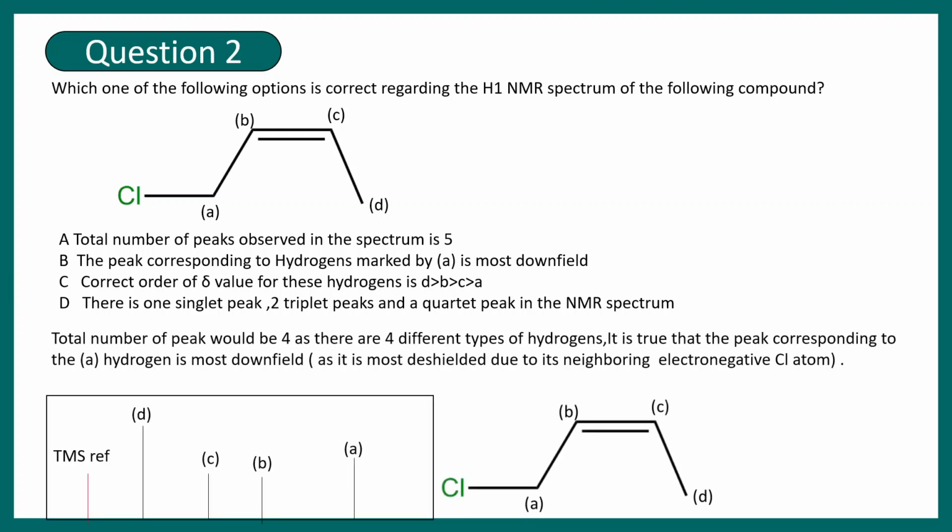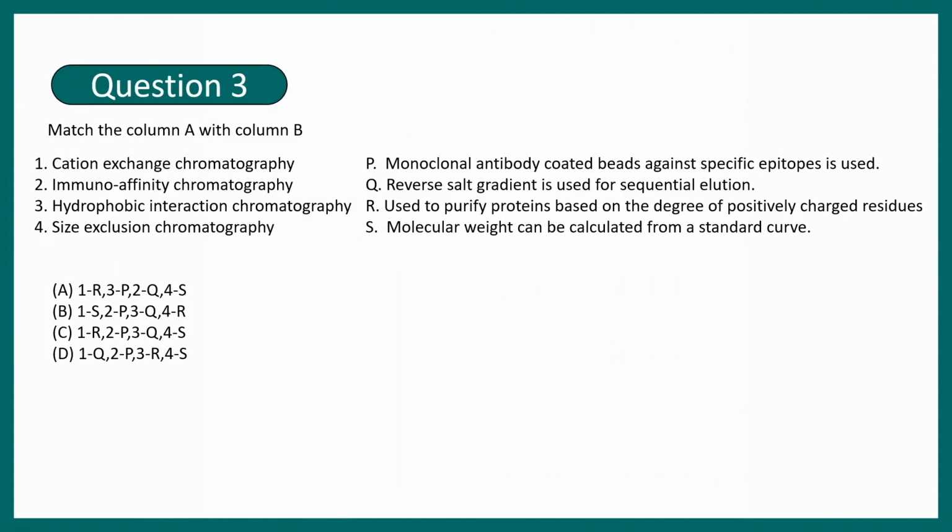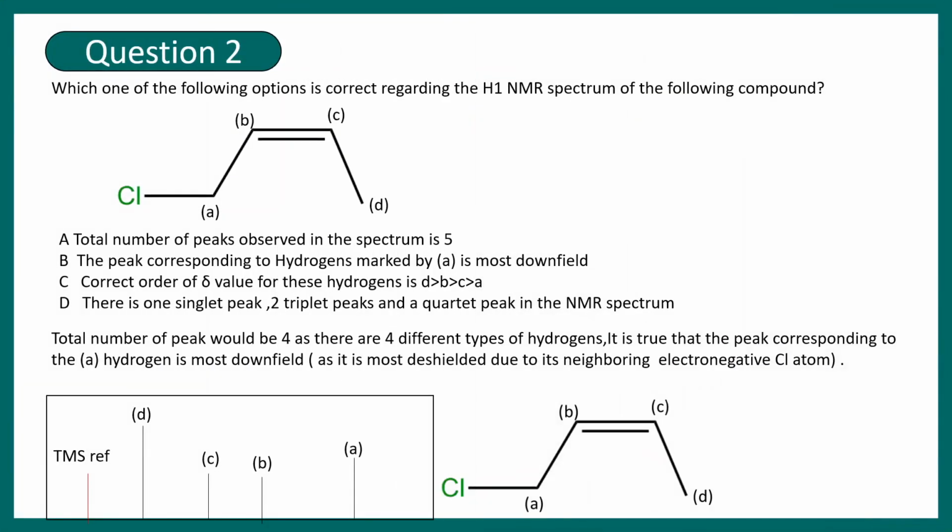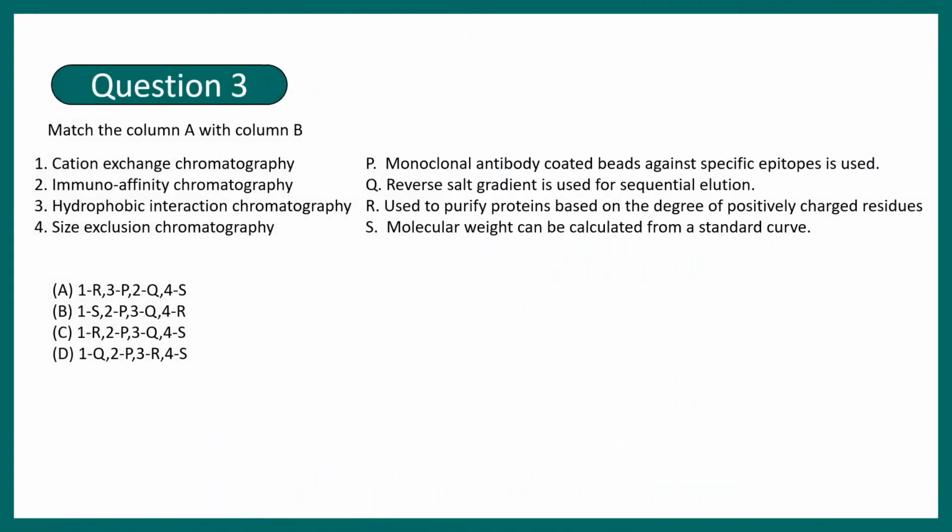The correct answer here is actually given in the solution. You can see the most downfield peak is actually A, because this is highly deshielded. Why is it deshielded? Because it is closer to an electronegative atom such as chlorine. So it pulls the electron cloud towards itself. So the overall electronic environment is deshielded, and that's why it has a very high delta value or shift value, chemical shift value.